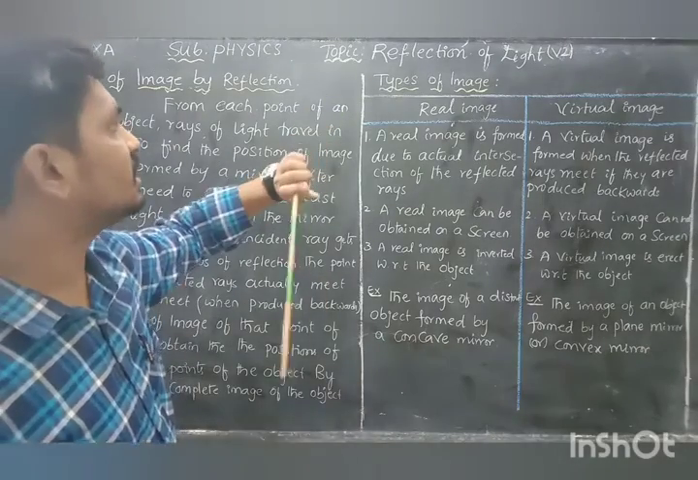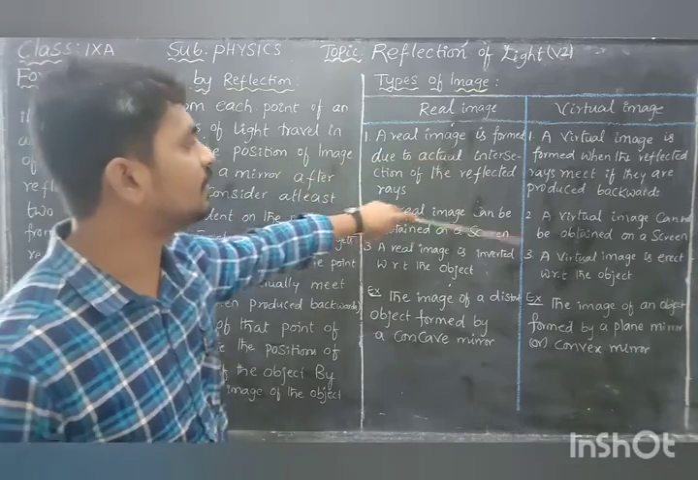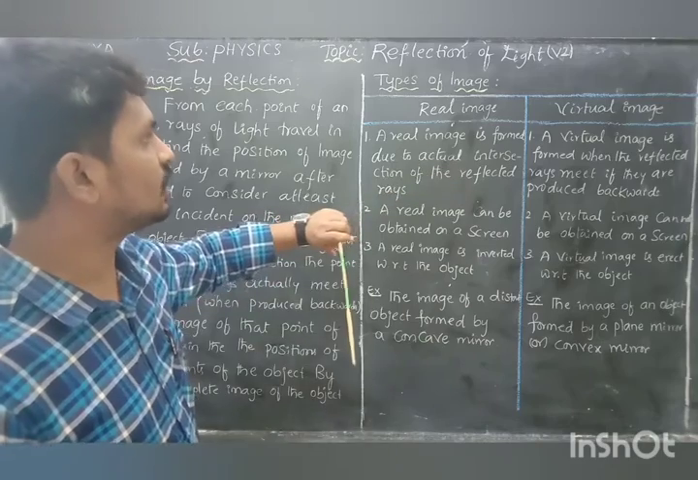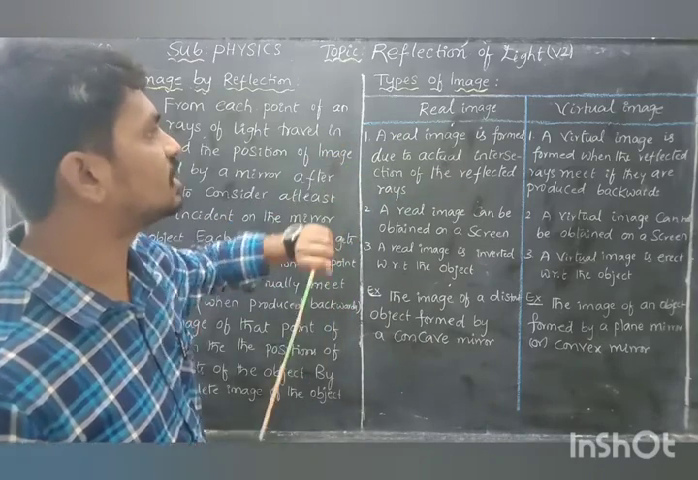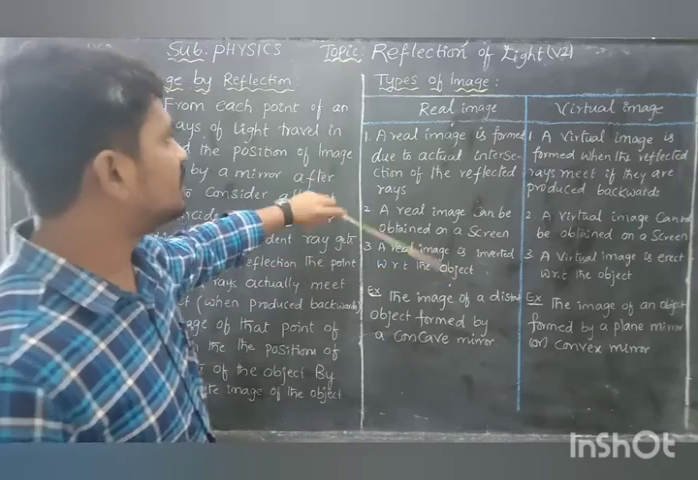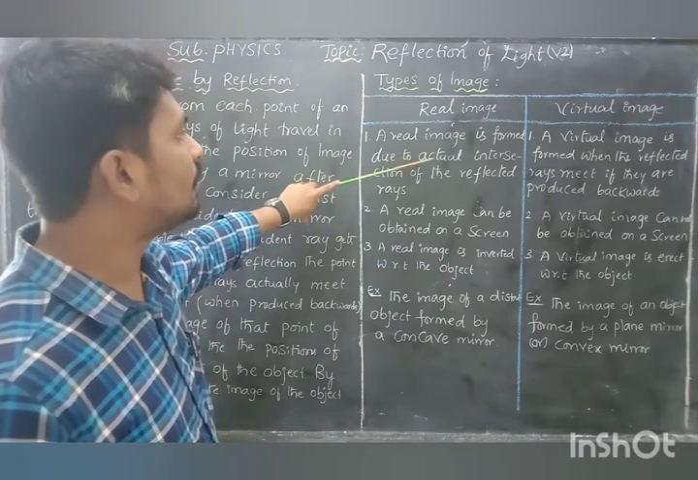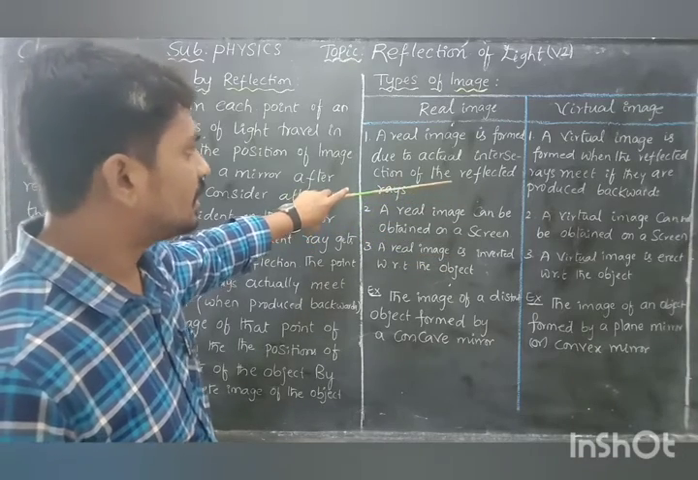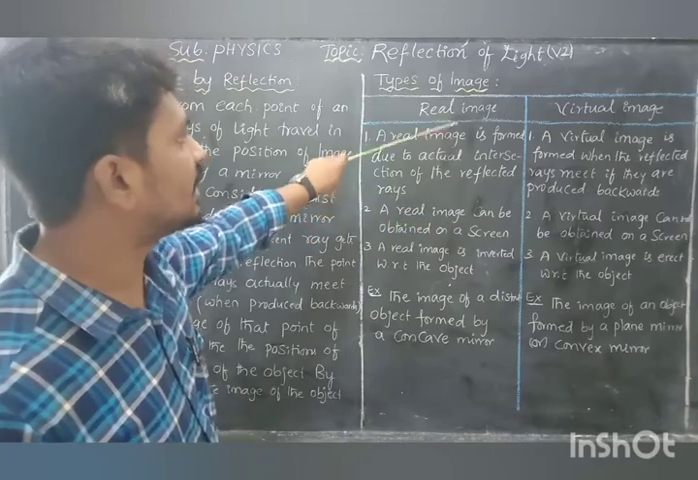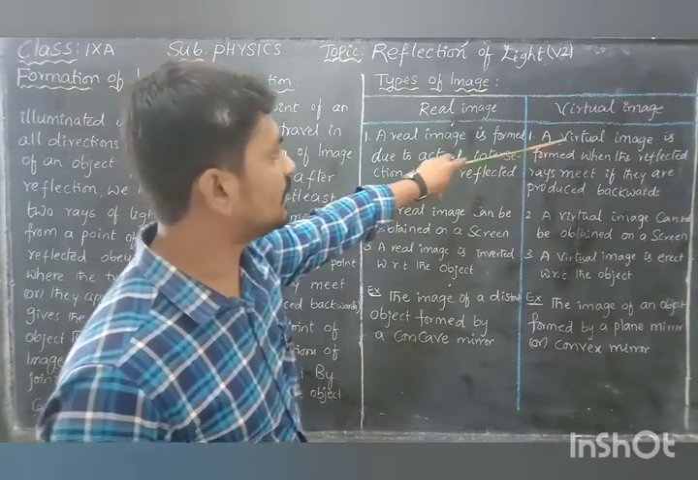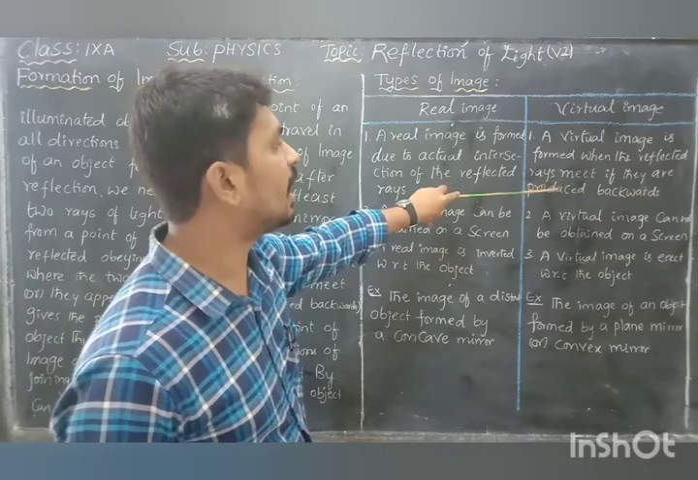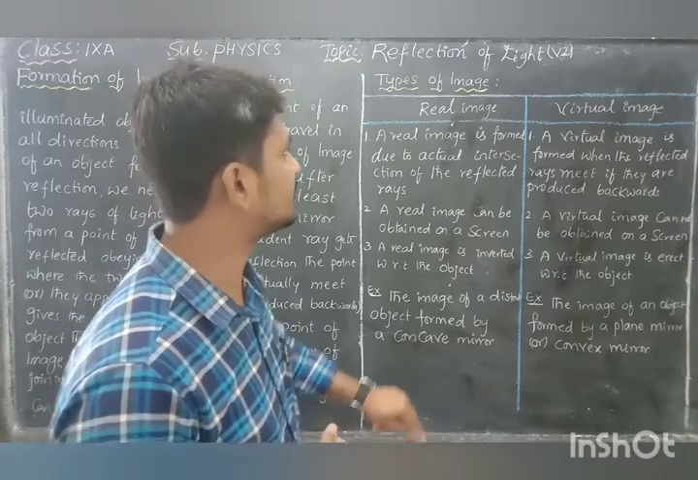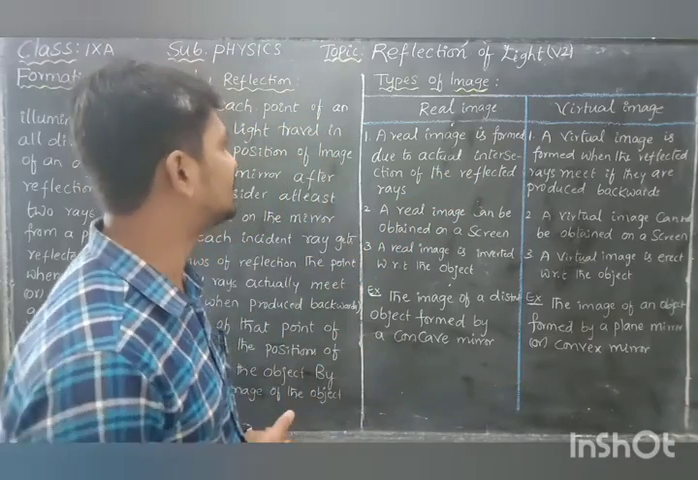Next, two types of images, very important. I am taking only the difference between those two. You can write the difference between the real and the virtual image, and also the meaning of real image and virtual image. A real image is formed due to the actual intersection of the reflected rays. But a virtual image appears to be formed when you extend the reflected rays backwards and they meet with dotted lines. That is called a virtual image. We will see the example.